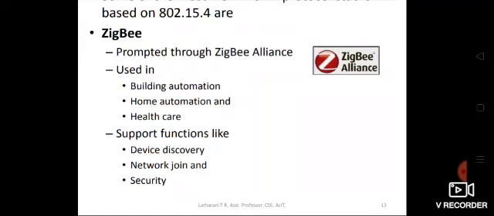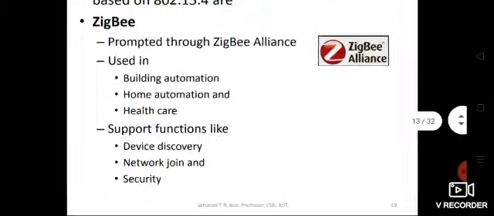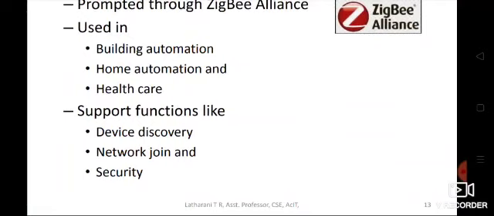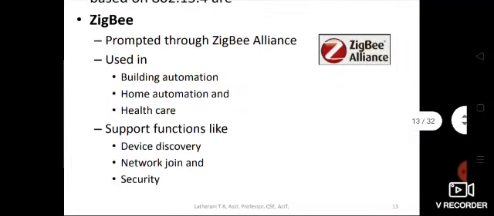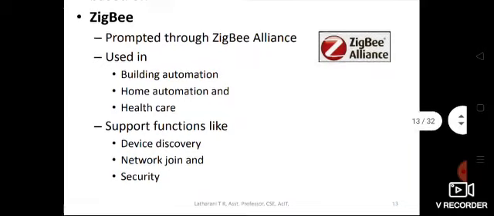It supports functionalities like device discovery, network join and security. Device discovery means in a network you can identify a device. For example, when you are pairing a device using Bluetooth, you do device discovery, you search for devices, right? So that is device discovery. Then network join, after discovering the device, you will join the network through ZigBee, and it will also provide some security features. We'll see those security features in detail in the upcoming slides.